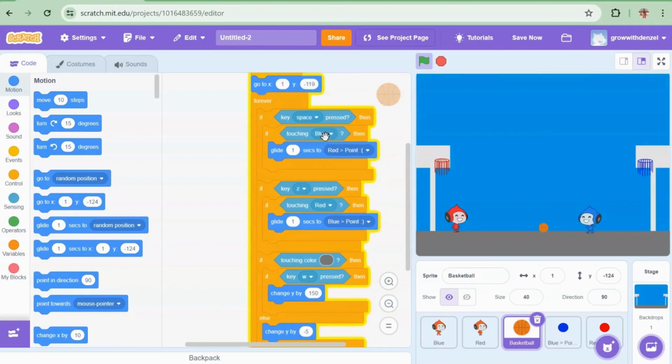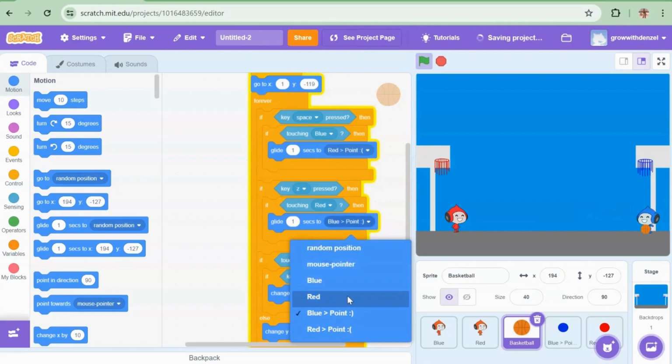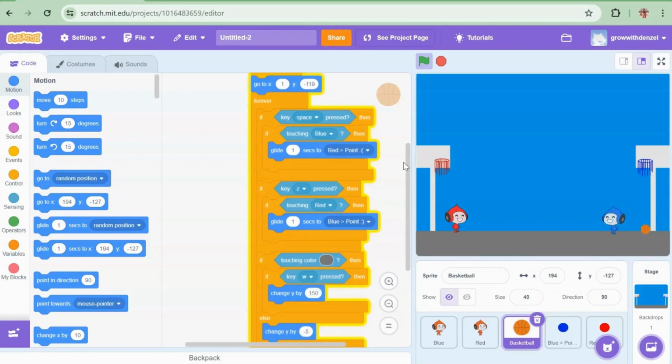So if I touch it to blue, it goes to red, and if I touch it red, it goes to blue. So let's stop.